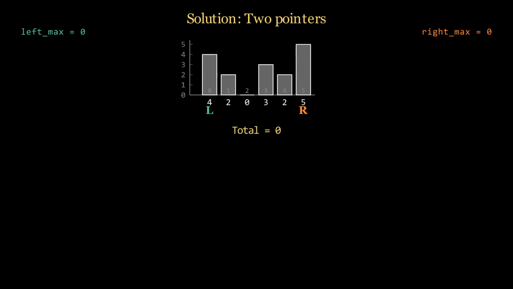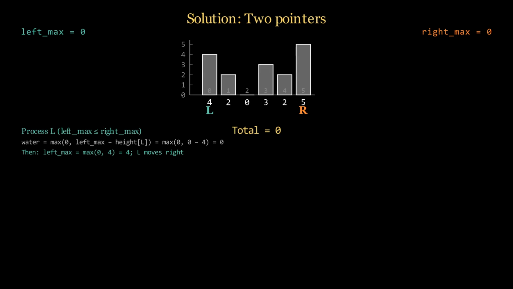Solution: we run the 2-pointer algorithm on the same example. Watch the left and right pointers and the running maximums. At each step we add trapped water and update the total. Left max is less than or equal to right max, so we process the left side. At index 0 height is 4. No water. We update left max to the maximum of 0 and 4, which is 4. We have finished this index, so we move L 1 step right.